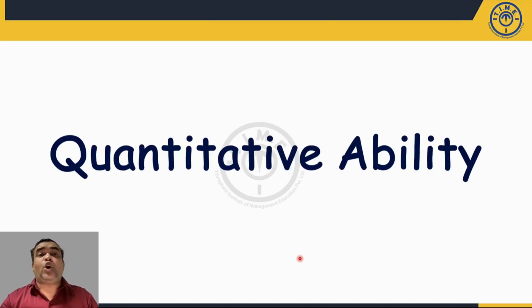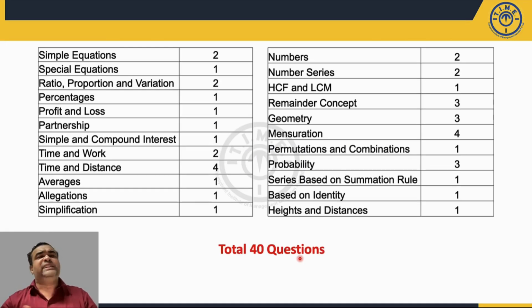Now next is the quantitative ability section. Here many students find this section difficult. In fact, we have seen last year's analysis: many times they asked data interpretation questions, sometimes they did not ask data interpretation questions. If I look at this section, 40 questions were asked based on your normal maths part. If I count the 11 questions from your LR section also, there are a total of 51 questions based on your quant part, and there were around 9 questions on your data interpretation part.